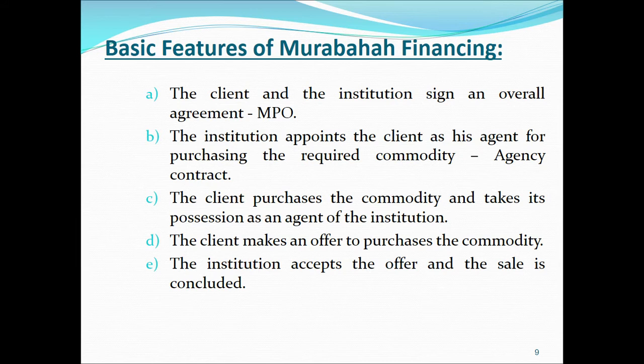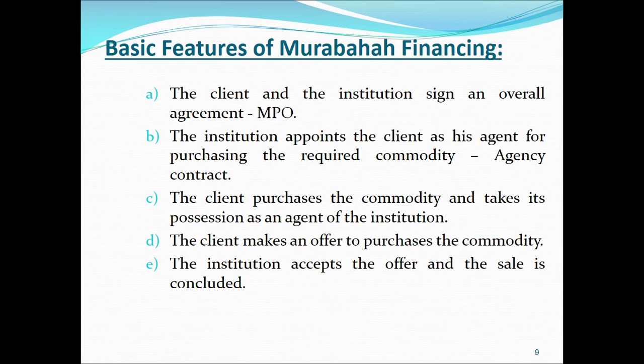But here, practically, rather than purchasing that asset, the bank appoints the client to execute that transaction on its behalf, in order to avoid the issues or objections that the client might have in terms of the quality or the price or whatever related to the product. So this step number two is called the agency contract.